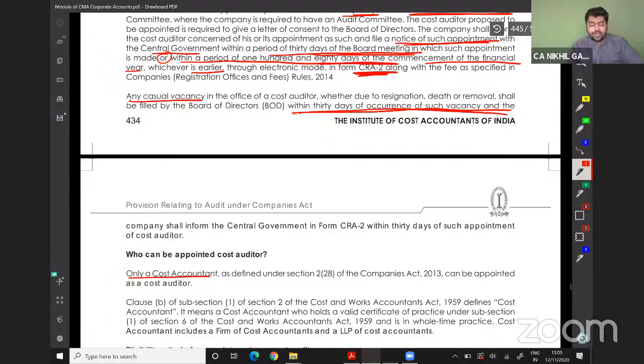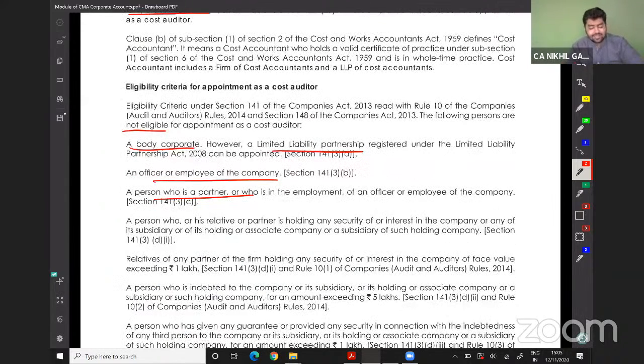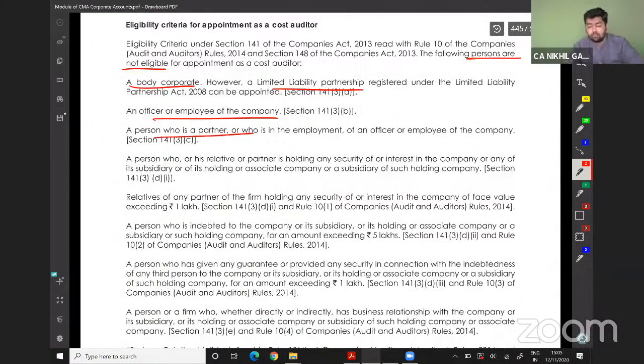Who can be appointed as a cost auditor? Only a cost accountant. Eligibility criteria are the same. The following persons are not eligible: a body corporate is not eligible; an LLP is eligible; an officer or employee of the company is not eligible; a person who is a partner or an employee or an officer of the company is also not eligible.